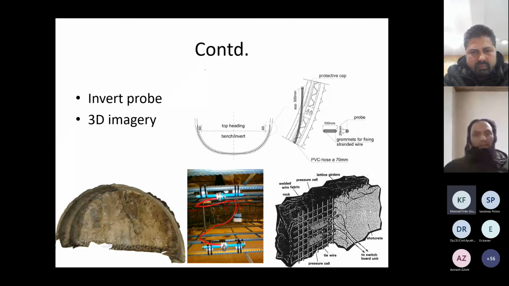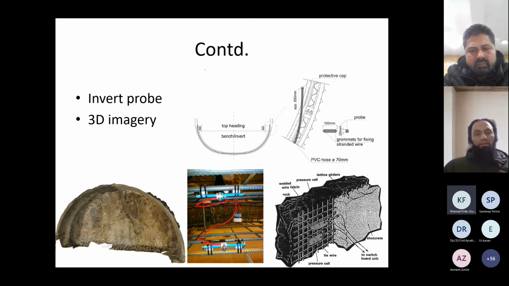And some special kind of measurements can be done by using an invert probe. This is nothing but a tube which is installed in the invert, and using a device similar to an inclinometer, typically an accelerometer, which is probed into this tube, we see what is the profile of the invert. So this will give us the convergence. We can calculate indirectly the heave and the convergence of the invert.